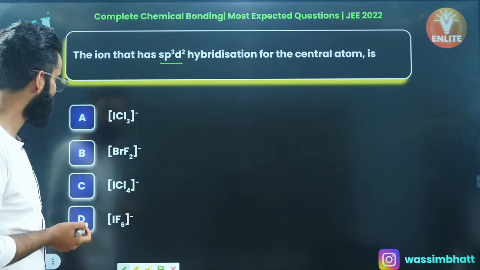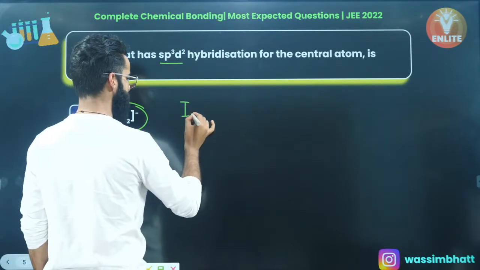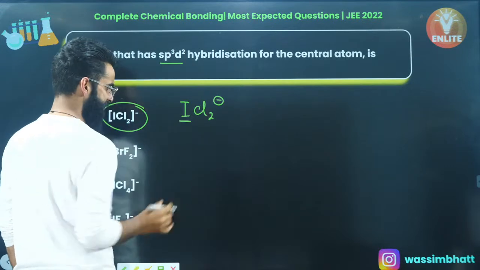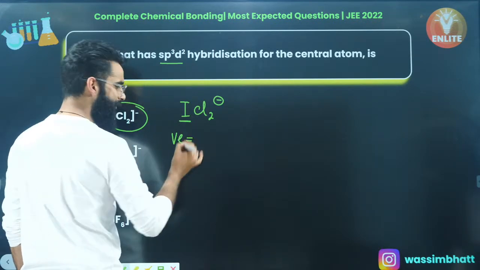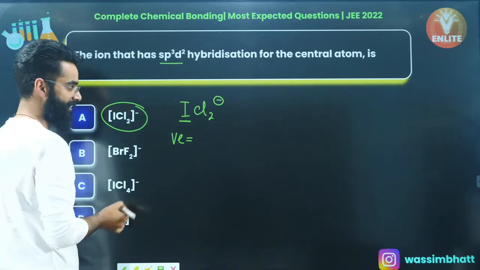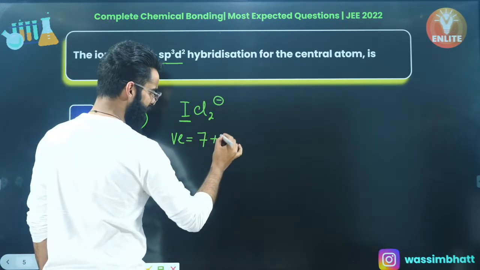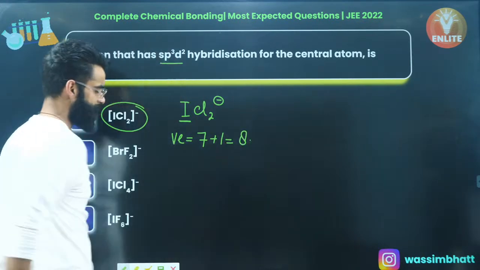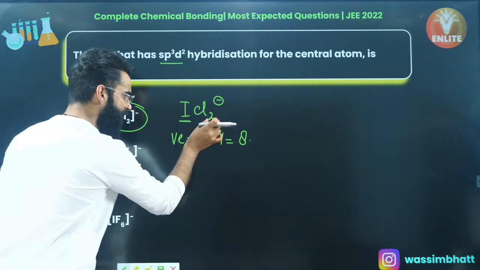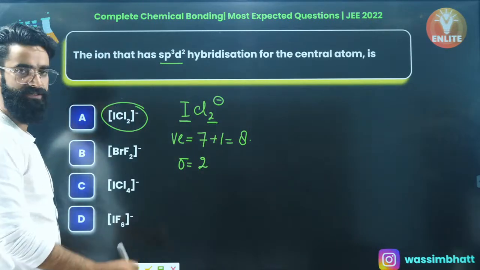Now, if you look at the first option, my dear people, the ion is basically ICl2 negative. So let me call this I as the central atom over here. How many valence electrons does iodine have? You guys know it's a group 17 element. Yes, iodine is a group 17 element. It's the halogen. So it has got 7 valence electrons. There is a negative charge over here, I'm going to add this negative charge, so 7 plus 1 comes out to be 8. How many terminal atoms are attached? There are 2 terminal atoms attached. The number of terminal atoms always gives you the number of sigma bonds. So this iodine is forming 2 sigma bonds.